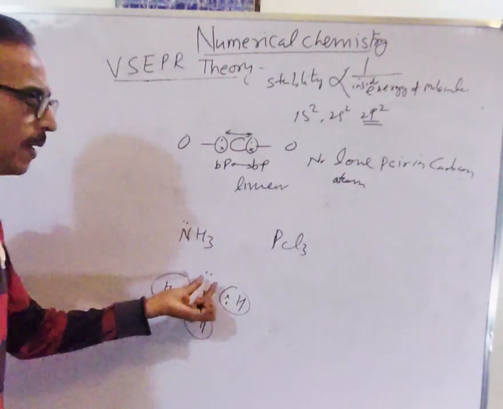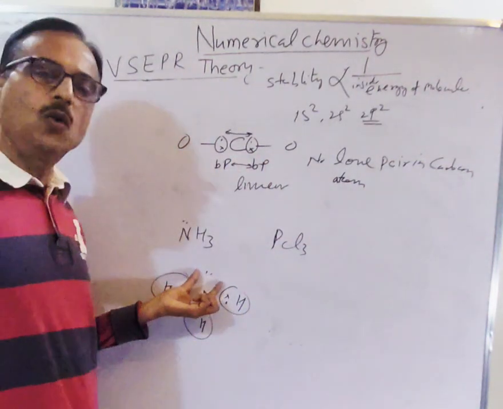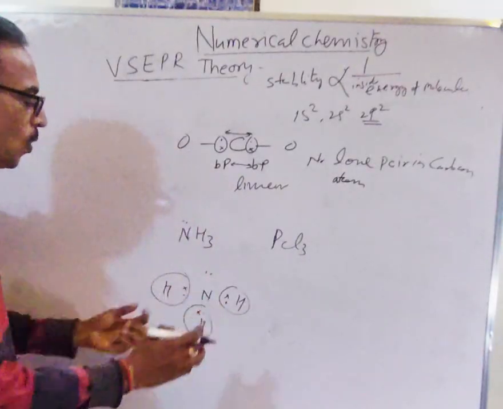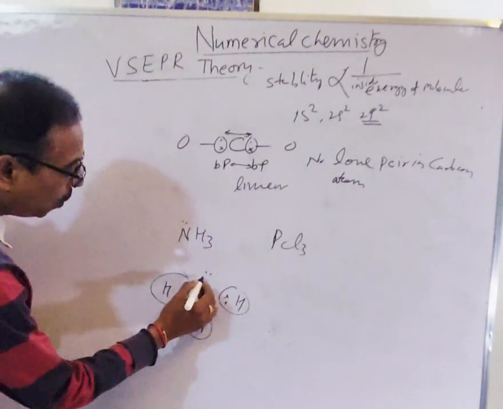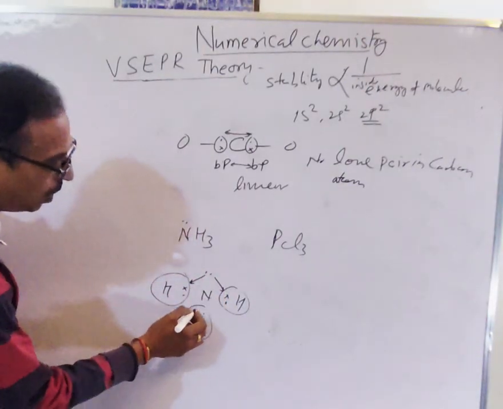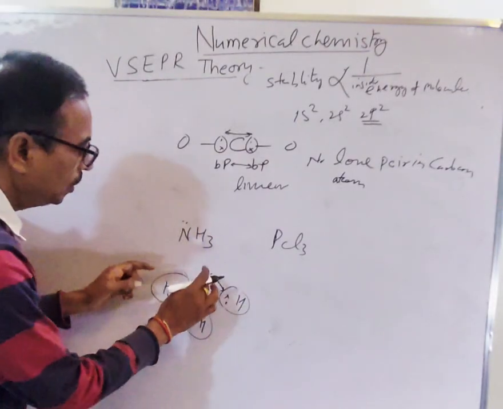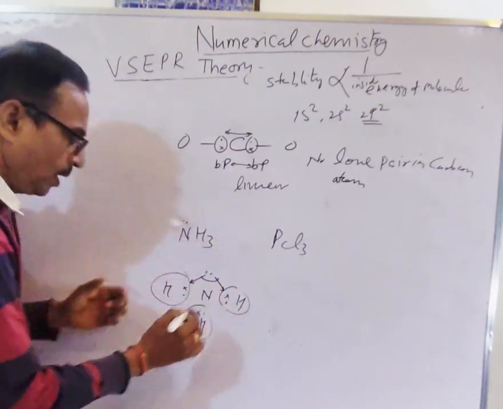This lone pair behaves as a functional group. I have told you earlier, consider the lone pair as a functional group. So with 4 functional groups, the shape should be tetrahedral, but the lone pair bond pair repulsion is higher than bond pair repulsion. So this will shrink, this will be depressed, and this angle will reduce.